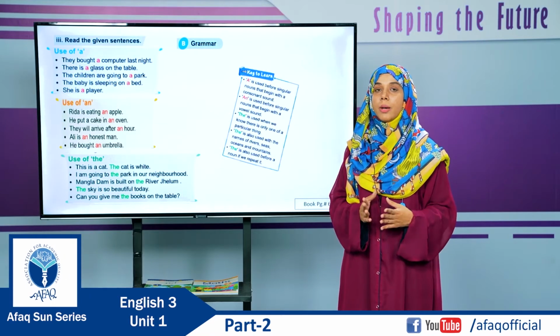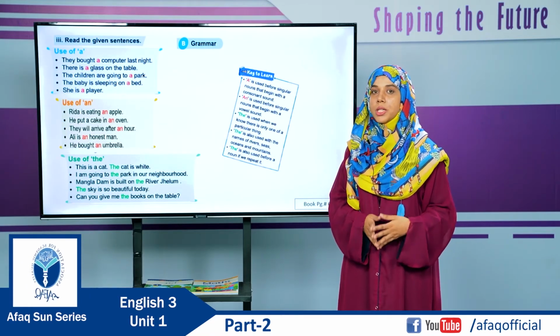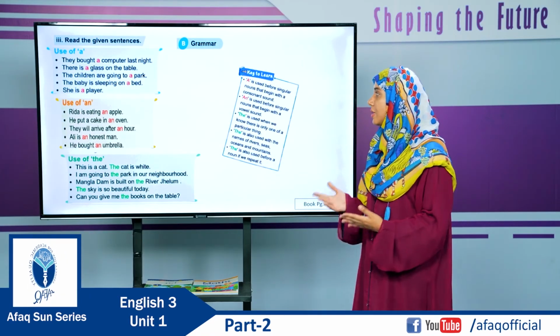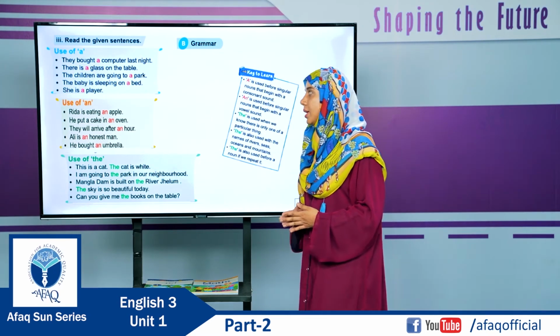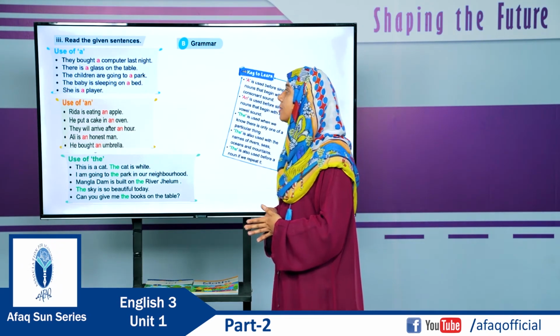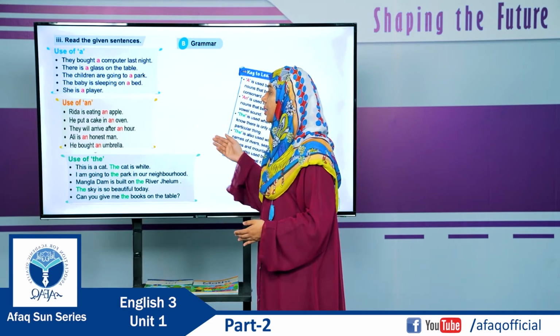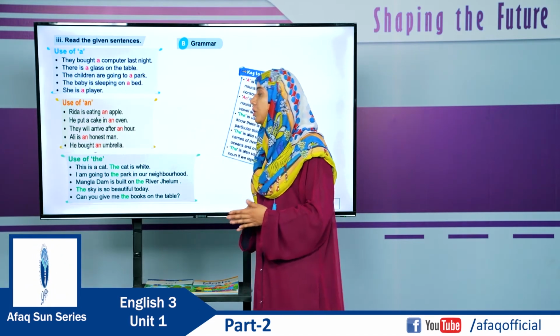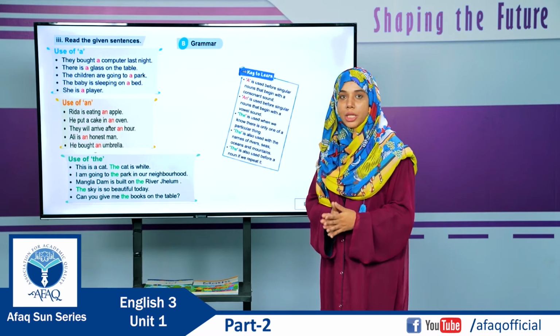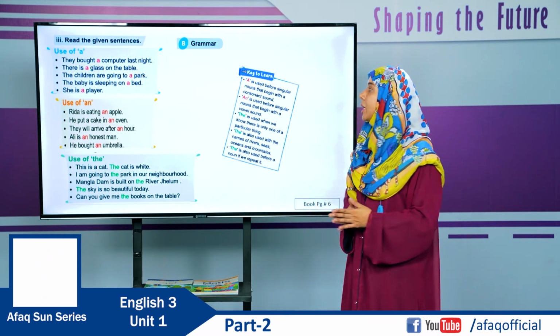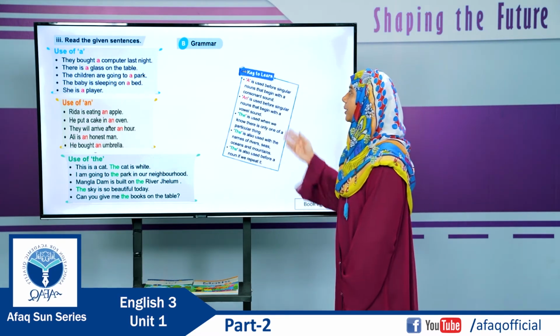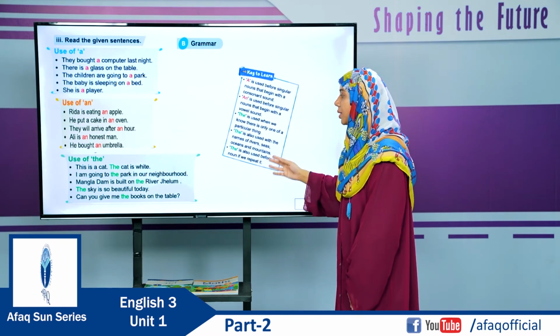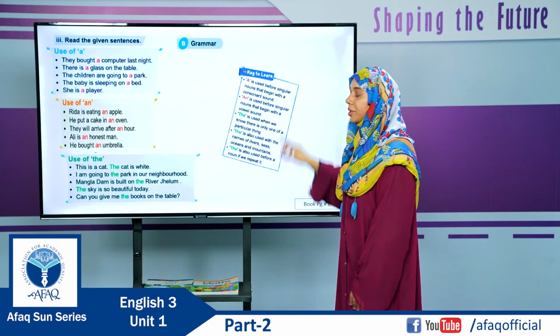Alright students, now we move to page number 6 of your textbook. On this page, you are given some sentences. In these sentences, the articles a, an and the have been used. I want you to read all these sentences carefully. The rules for using these articles have been provided in Key to Learn. Read this Key to Learn carefully.